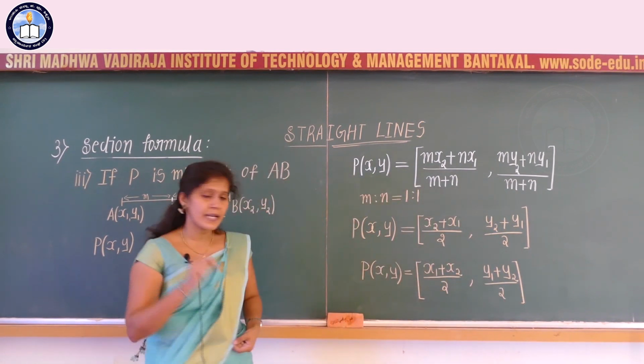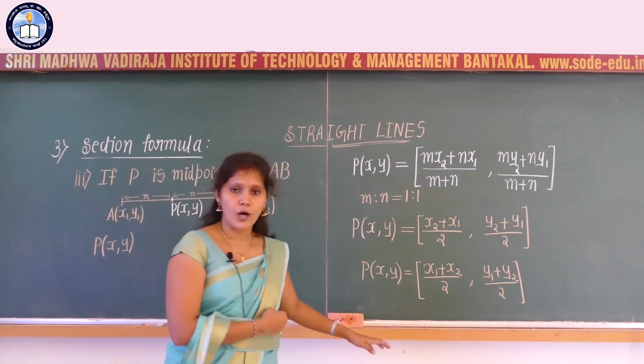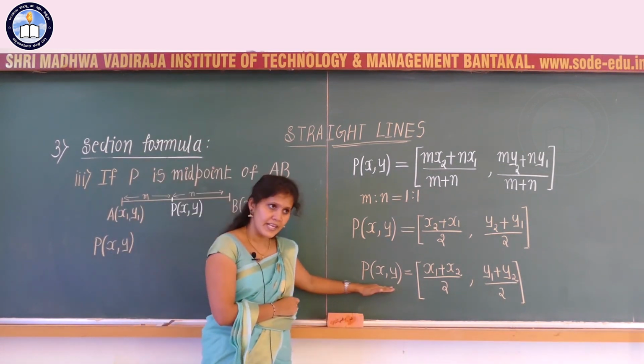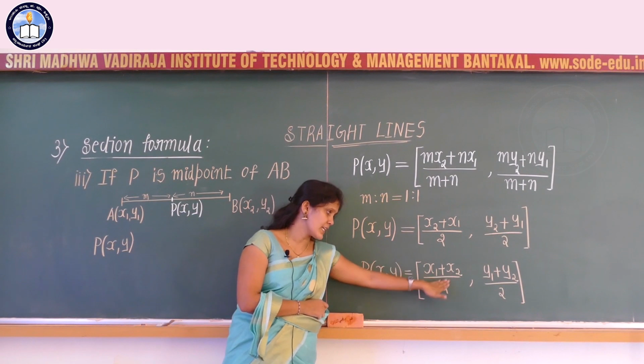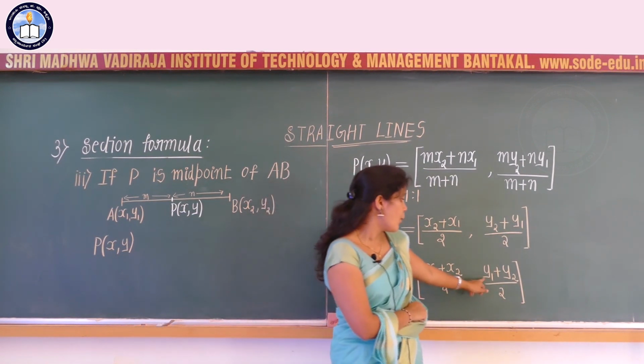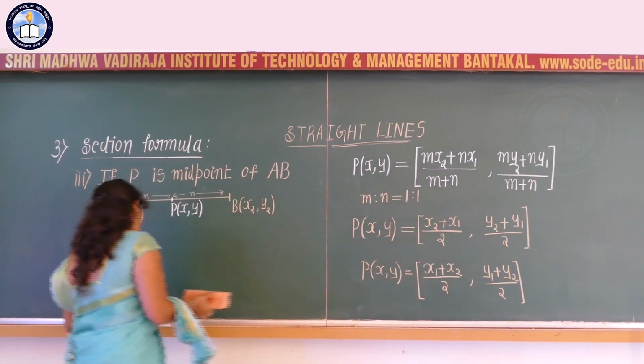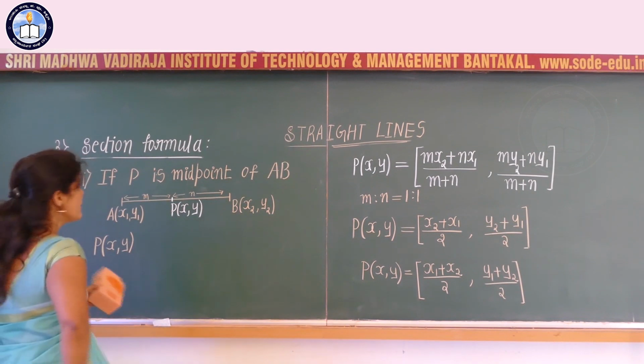Therefore, if P is the midpoint of the line joining points A and B, the coordinates of the point P are x1 plus x2 divided by 2 as the x coordinate, and the y coordinate is y1 plus y2 divided by the constant 2. So this is nothing but the midpoint formula.